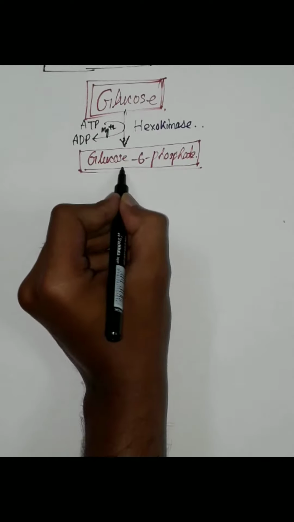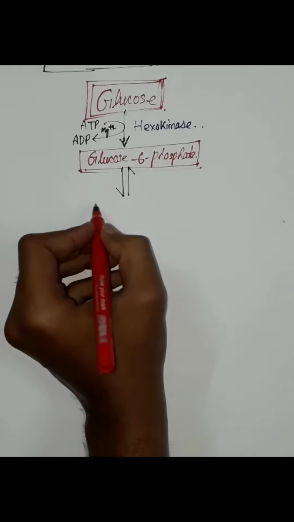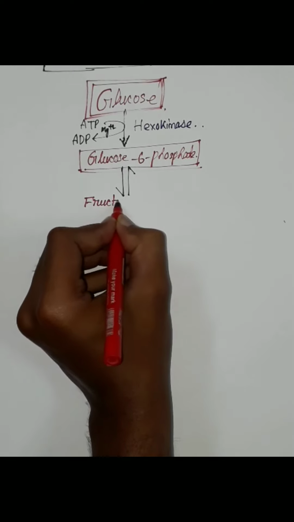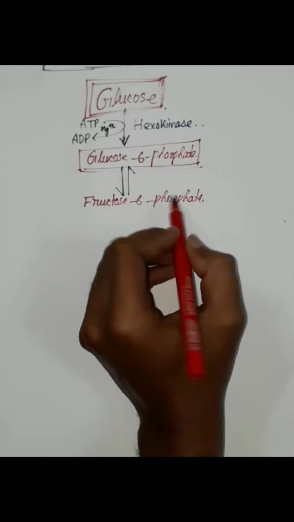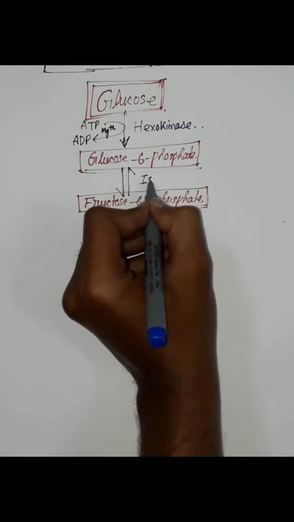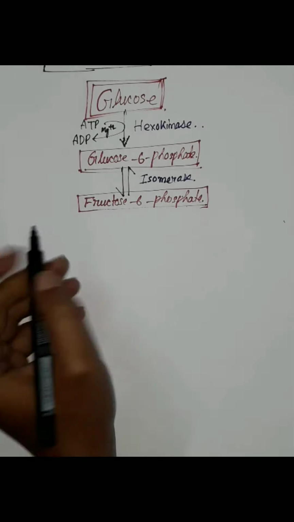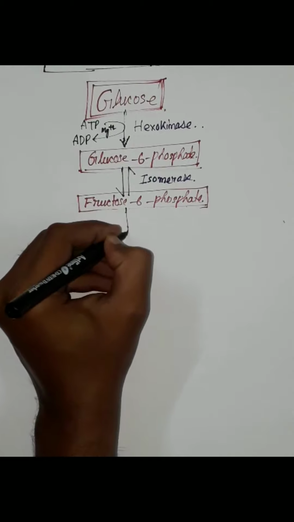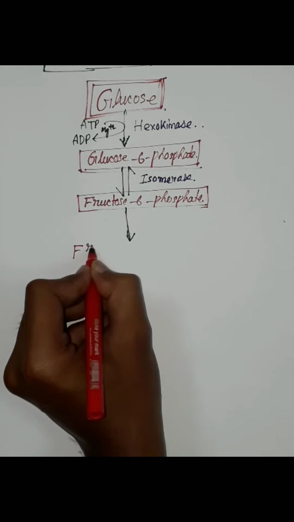In the second step, glucose 6-phosphate is converted to its isomer, fructose 6-phosphate. Isomerase enzyme is required in this step. After that, fructose 6-phosphate is converted into fructose 1,6-bisphosphate.